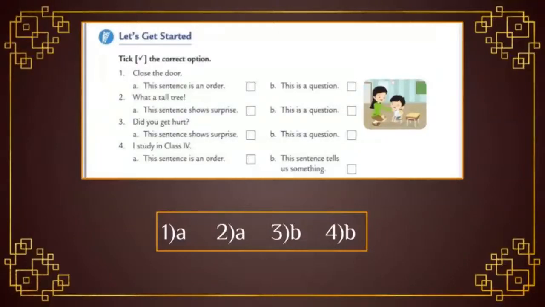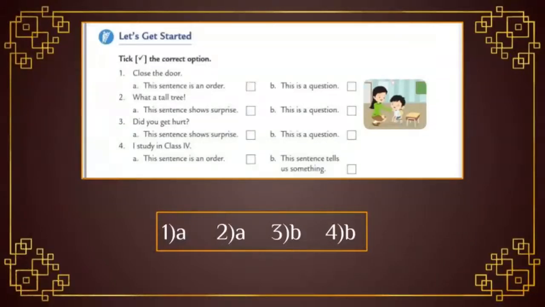Options are this sentence is an order, or this is a question. Okay, students, which option is correct? Close the door. It is not a question. So it is an order. So students, tick on the option A. Look here, beside the option A a small box is given. You have to put a tick mark inside the box. Let's move to the second one.